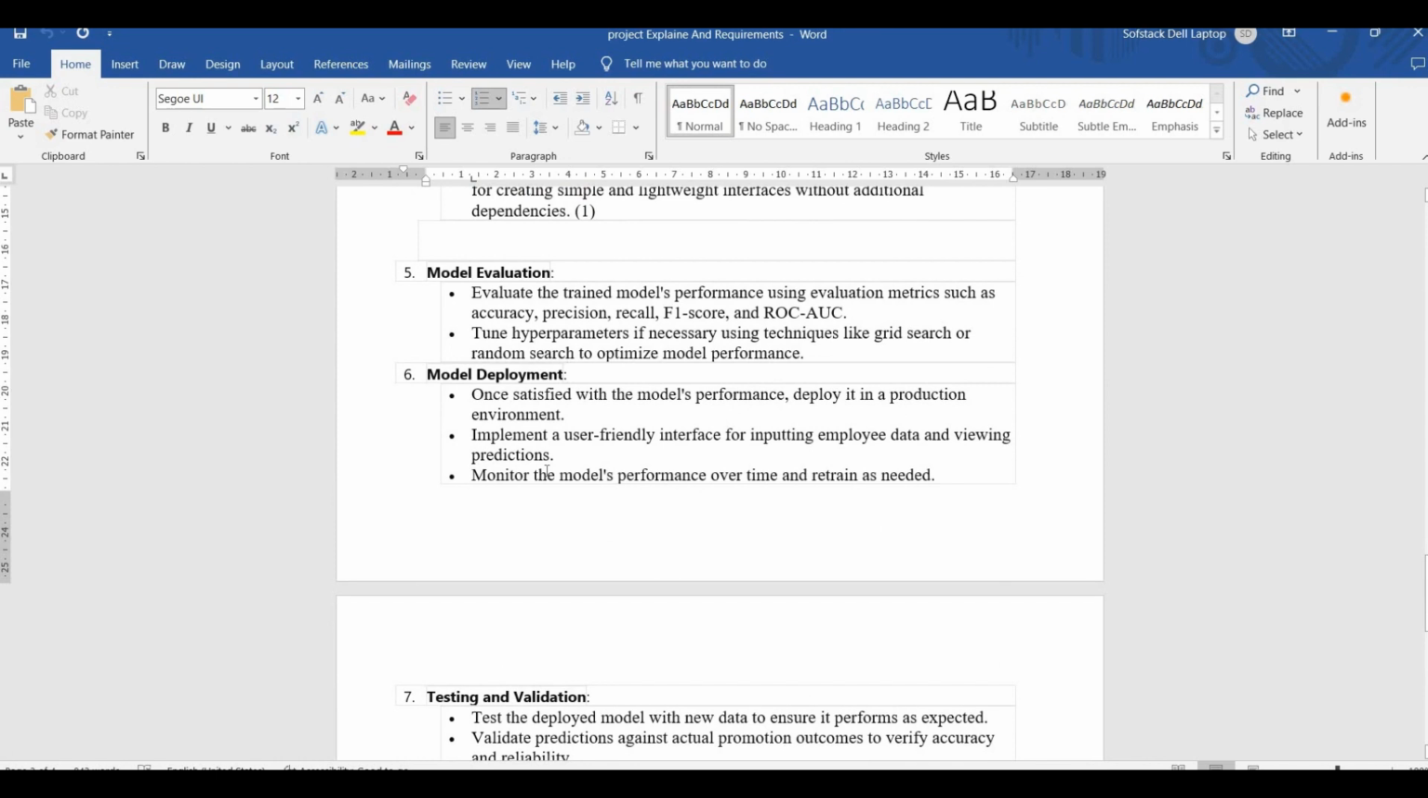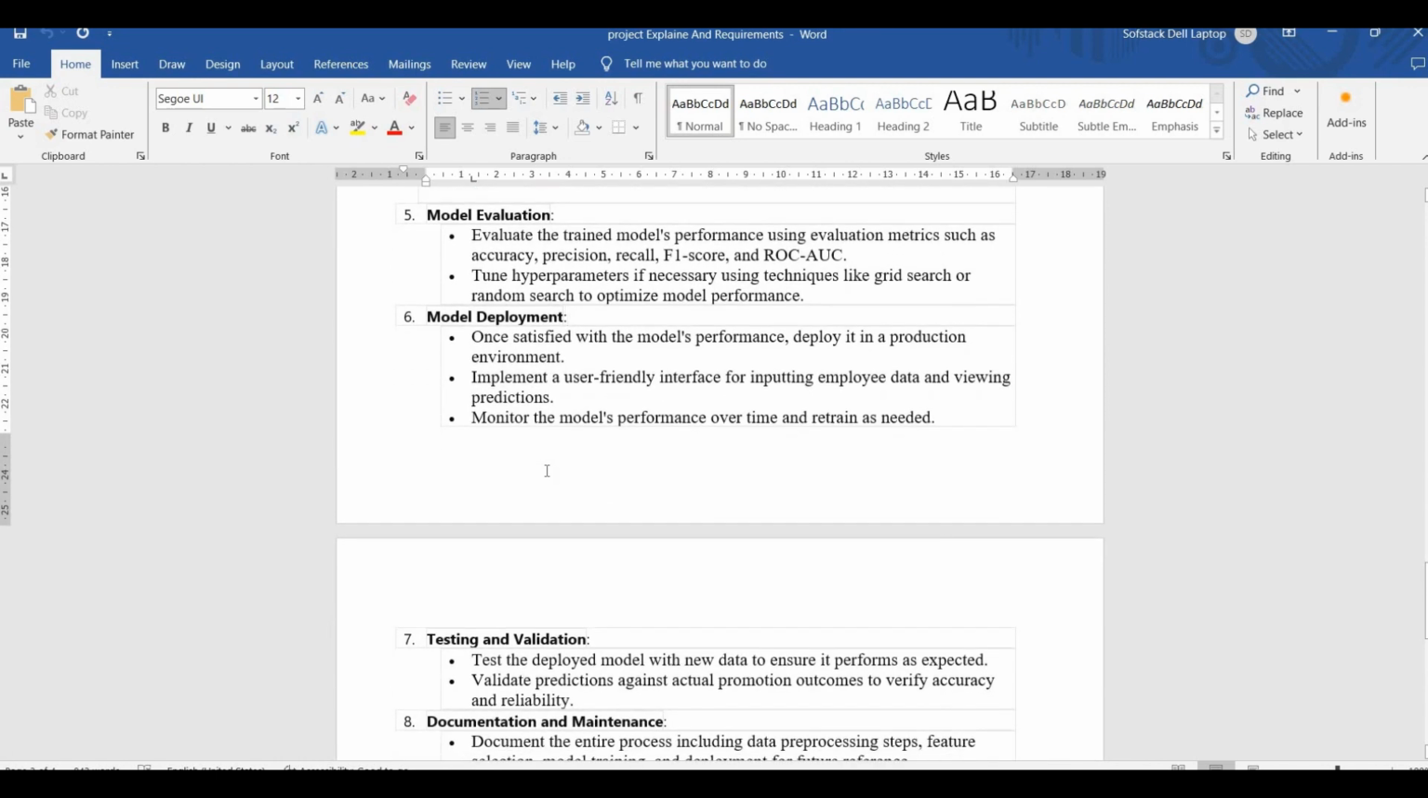This is also in the requirement. And once satisfied with the model's performance, deploy it in a production environment. Implement a user-friendly interface for inputting employee data and viewing predictions. Now, in the interface based on this project requirement that we have discussed so far, only those features would be